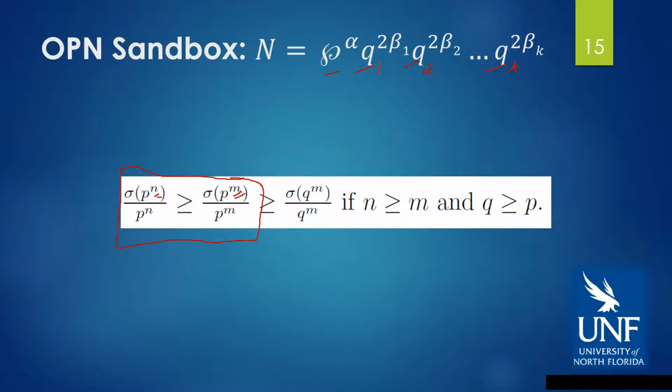So if n increases, the ratio increases. In addition, if we keep m fixed and we instead increase q, then the ratio sigma of q to the m over q to the m is going to be smaller than the ratio with the smaller prime. Okay, so please keep those in mind.